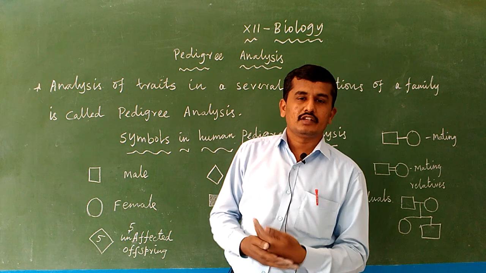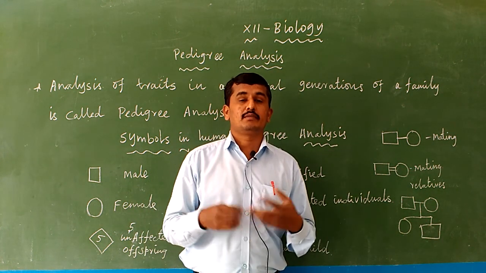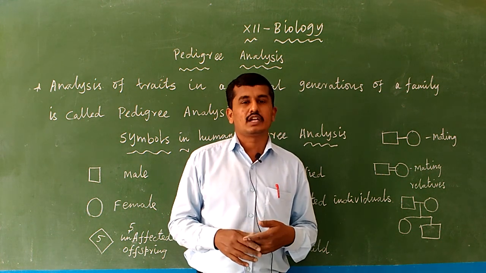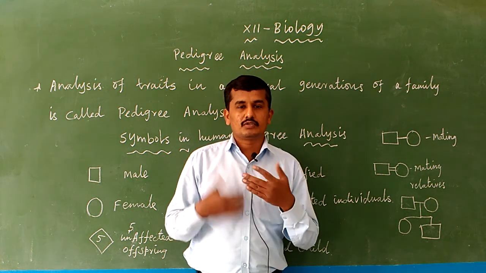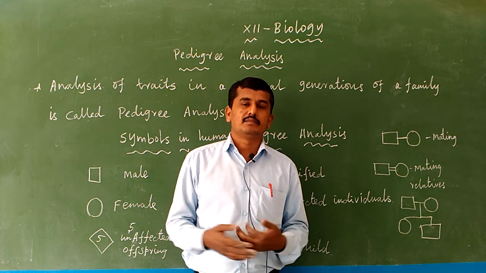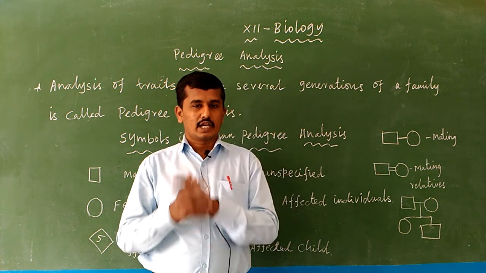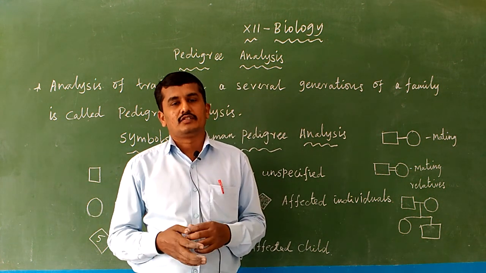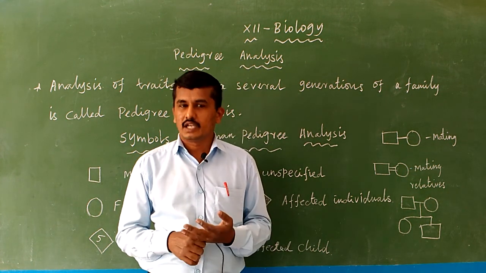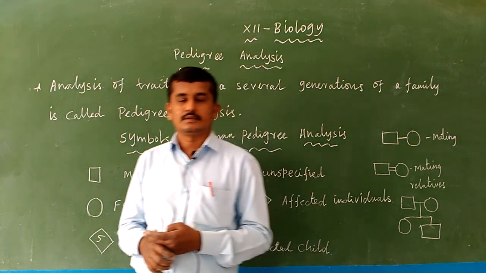The next category is chromosomal disorder. Chromosomal means the chromosome itself has changed. For example, a normal human being contains 46 chromosomes. Due to chromosomal disorder, the chromosome number changes, sometimes to 47 and sometimes to 45. That is chromosomal disorder. So through pedigree analysis, we study two types of diseases: one is Mendelian disorder and the second is chromosomal disorder. Okay.